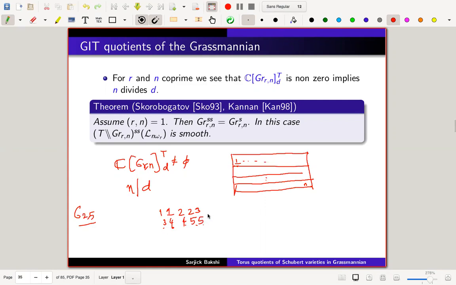And then the main important result here is due to Skorobogatov in '93 and Kannan in '98. Kannan used Seshadri's lemma from his famous paper on quotient spaces modulo reductive groups to show that the semi-stable points and the stable points are the same when r and n are co-prime. That's quite an interesting result, because in that case one can also show that the quotient is smooth, and once the quotient is smooth, many nice things happen, like it becomes normal and other things, which we will explore in a few minutes. So this is a very important result.